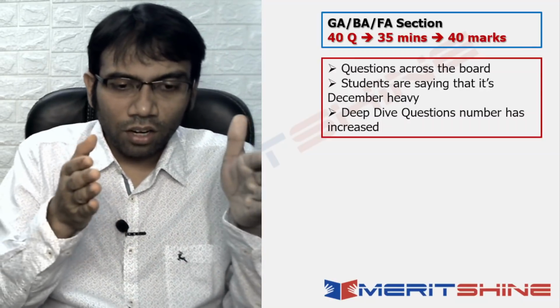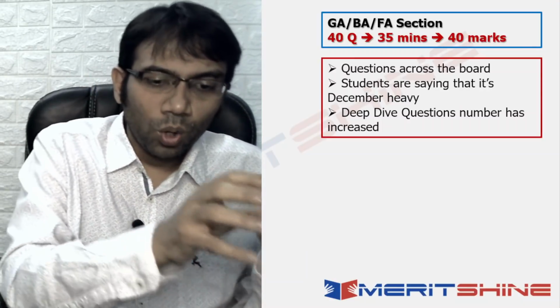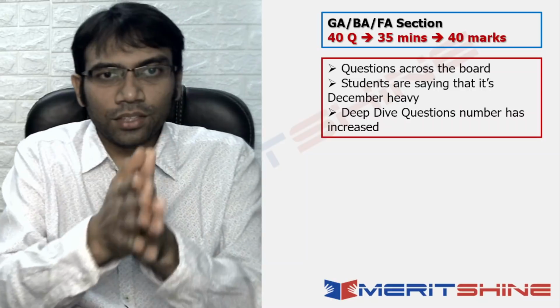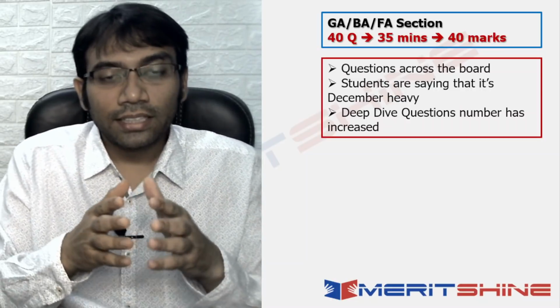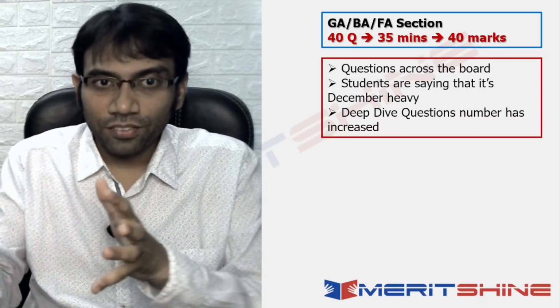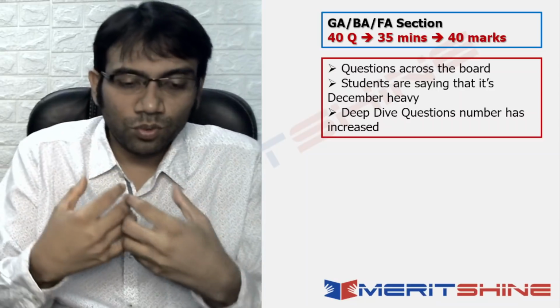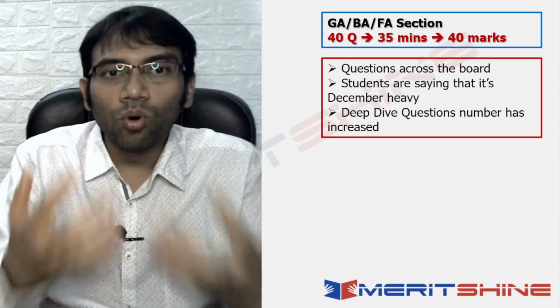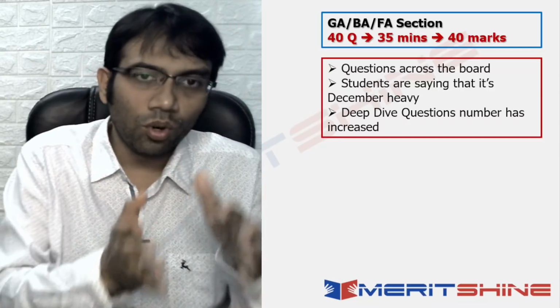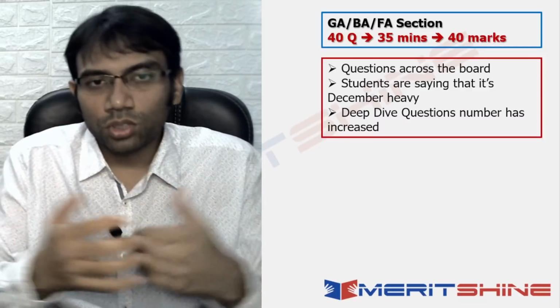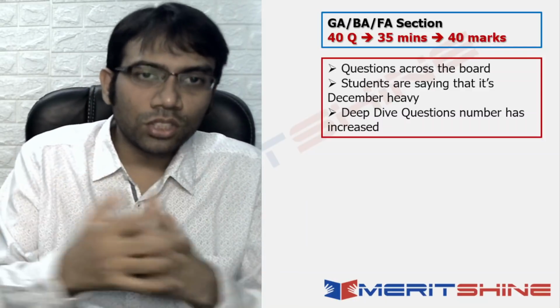Questions are not directly from who is what. Even if there was one question where they have asked which is not in the top 5, right? So these are deep dive questions. We don't really normally know about which is not in the top 5. We know about the top 3, we can even know about the top 5, but we don't remember which is not in the top 5.